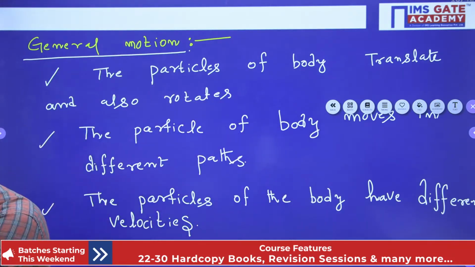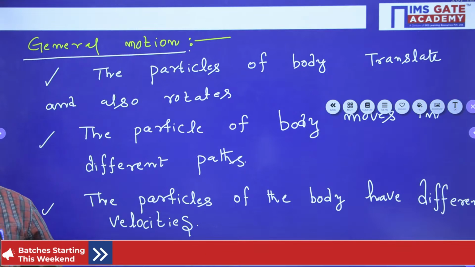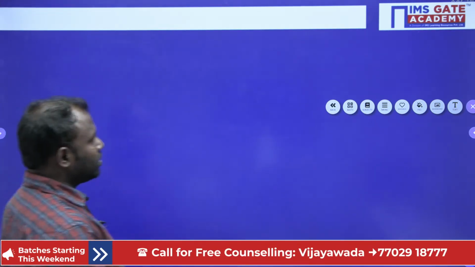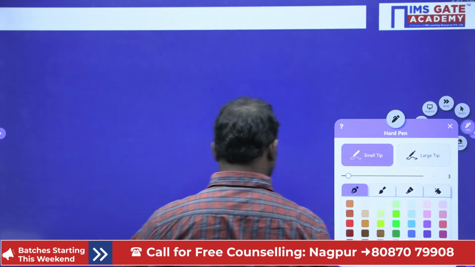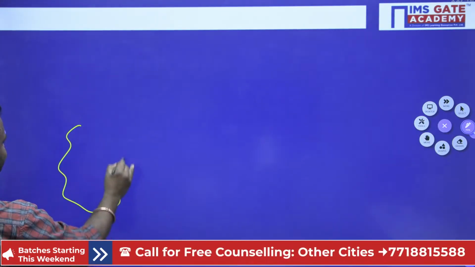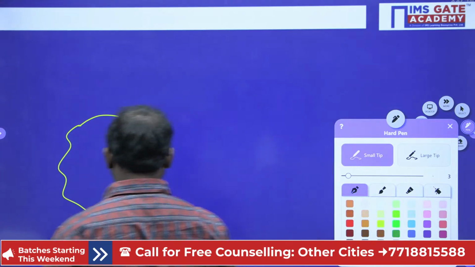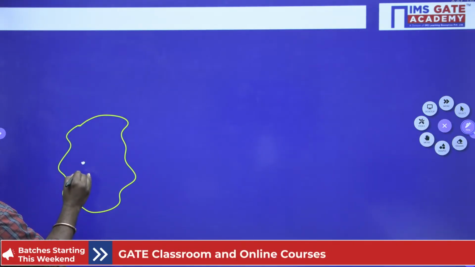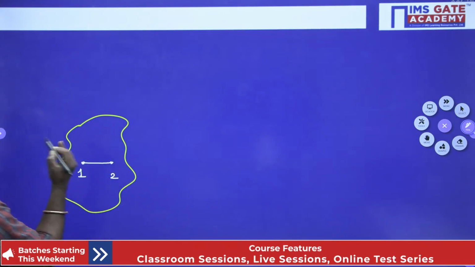Now let us see one example in order to understand this. Firstly, I consider a body and here I am taking particle 1 and particle 2, with a distance between them.